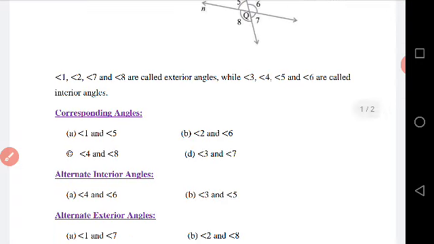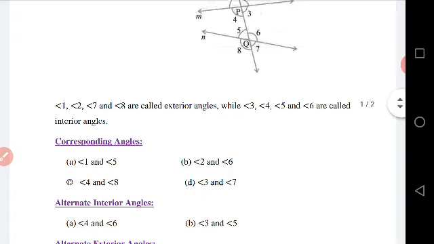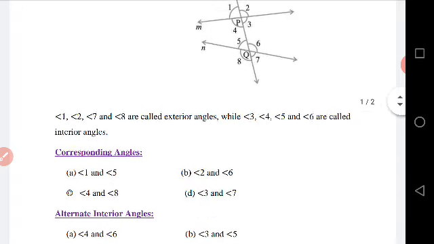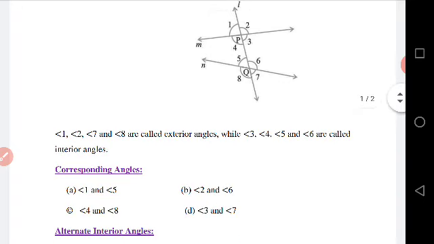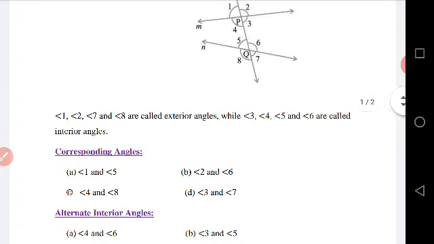Dear students, now we come to alternate interior angles. What is alternate? Alternate means one after one, एक के बाद एक.